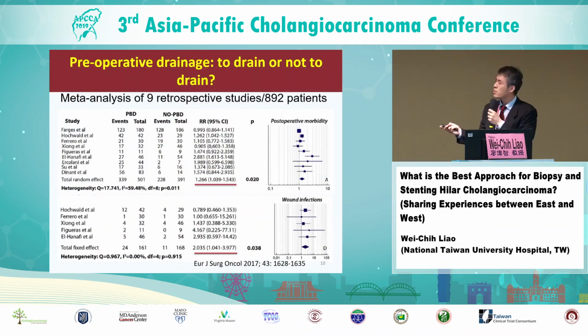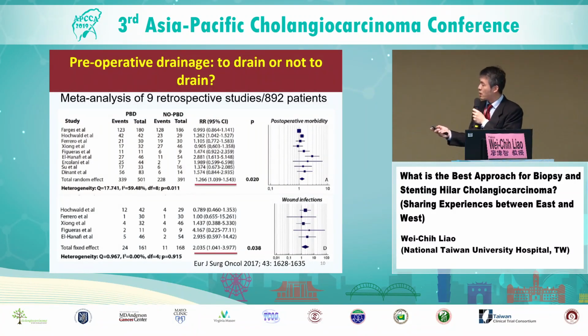In terms of preoperative drainage, whether to drain or not to drain is a key question. The rationale for preoperative drainage is to drain the liver so that liver function improves from obstruction and may offer a better post-operative outcome.